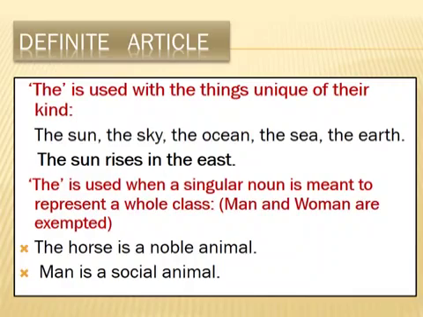Men and women are exempted. If we use man for the whole class, woman for the whole class, we are not supposed to put the definite article before man and woman if they are representing the whole class. Man is a social animal. Here man means human beings. Man is mortal. Here man means human beings. So we are not supposed to put definite article before man and woman when they represent the whole class.